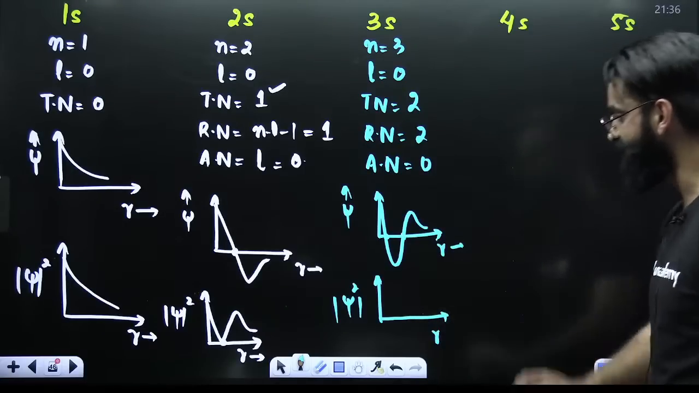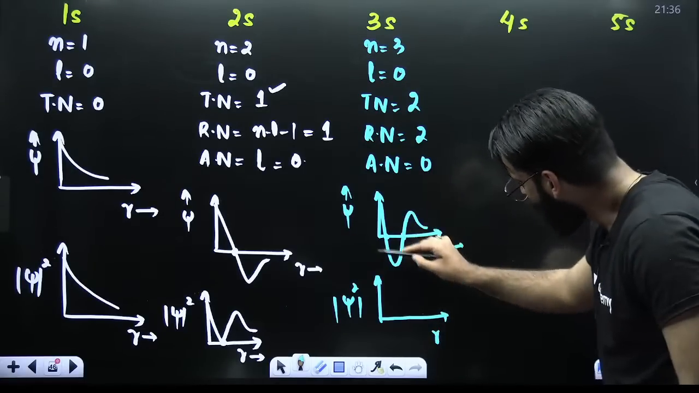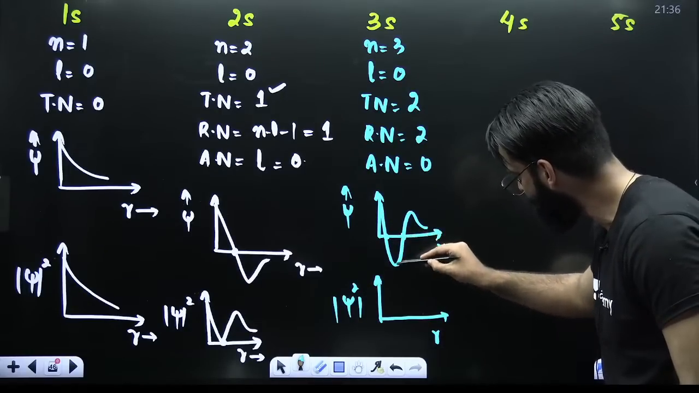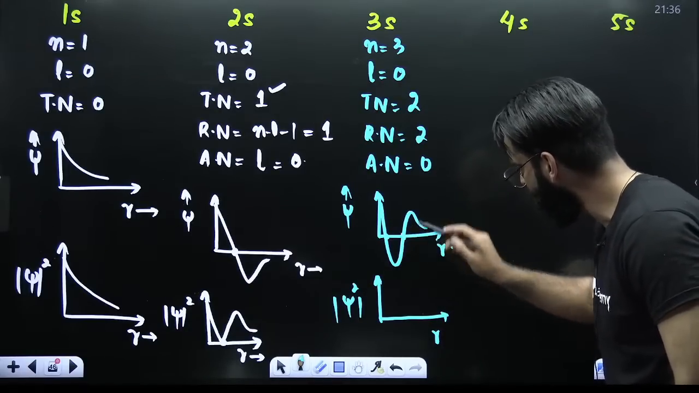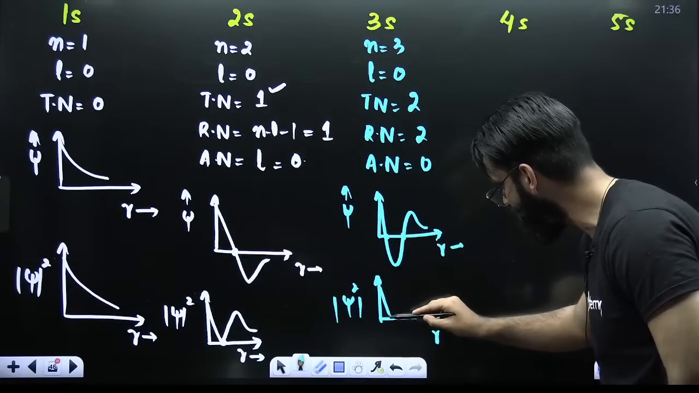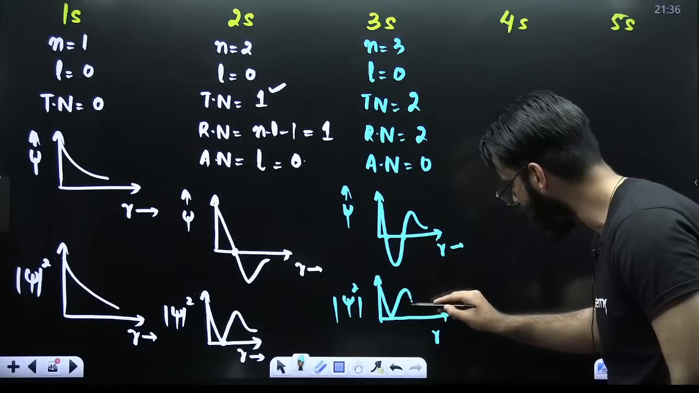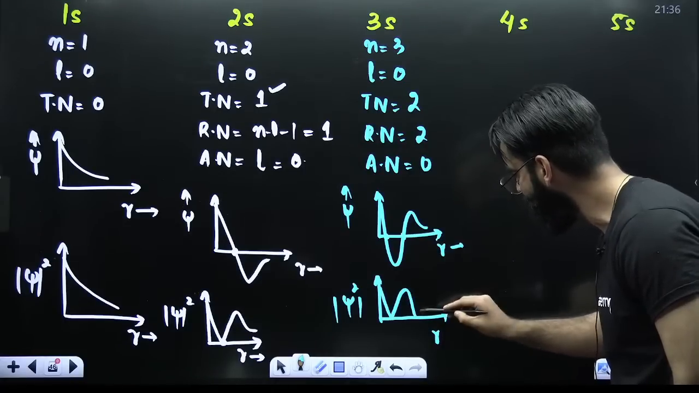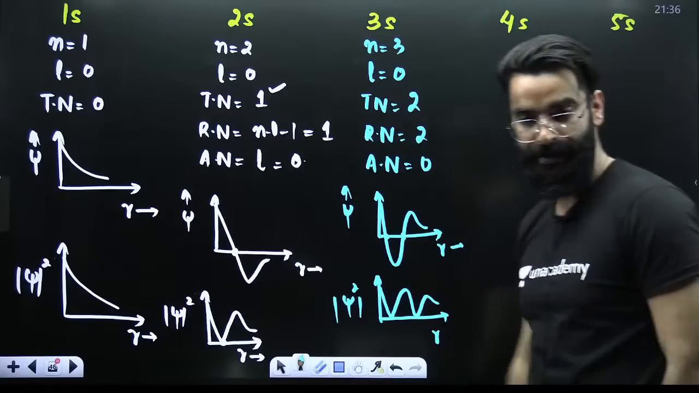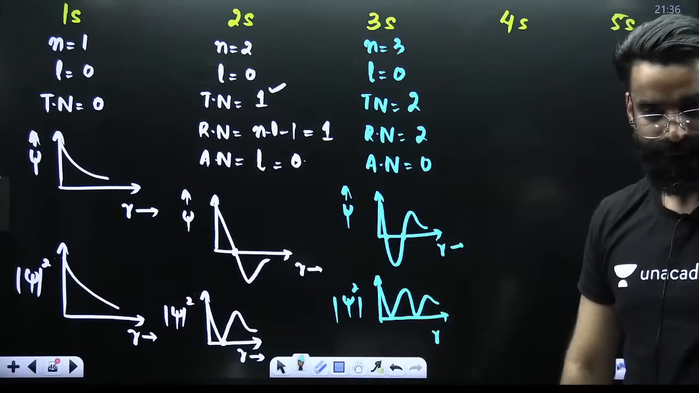Now, psi square versus R. Is there any part of this particular graph down the R axis? Yes, this particular part is down the R axis. So remove it and take the reflection. So psi square versus R will be like this. From here to here, it's same. Now, this particular part, its reflection was supposed to be taken. After that, it's same. Two nodes here, two radial nodes. Clear?